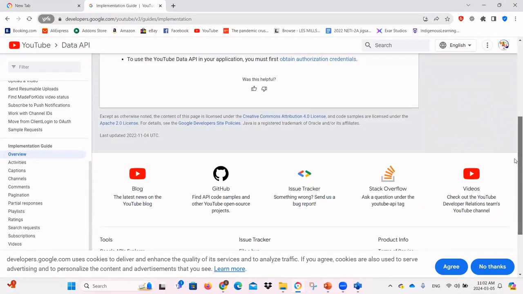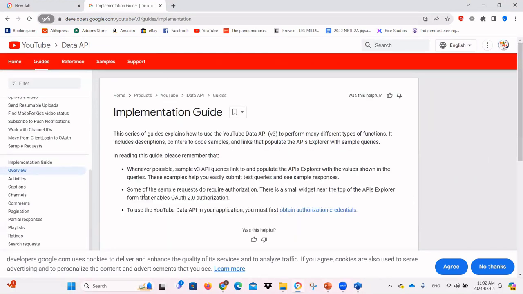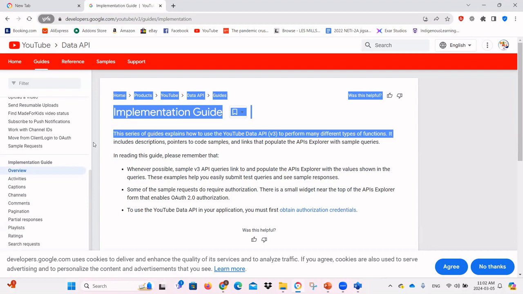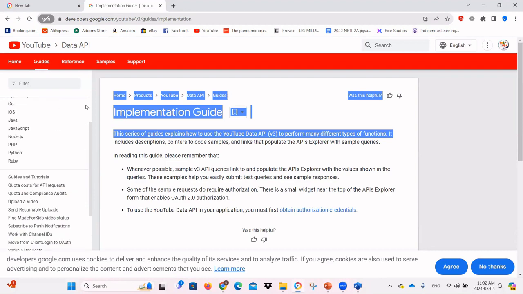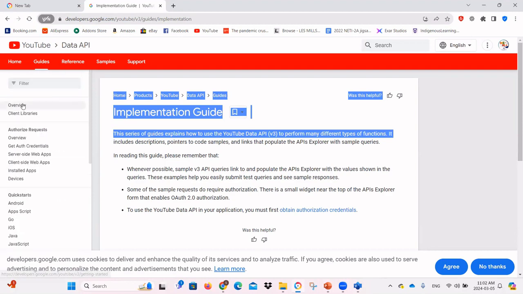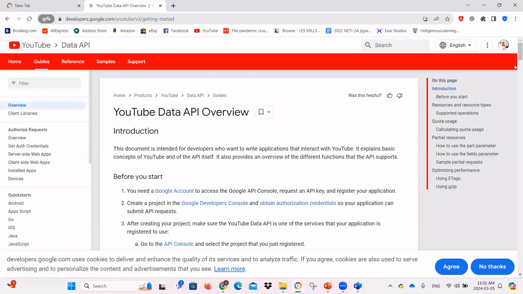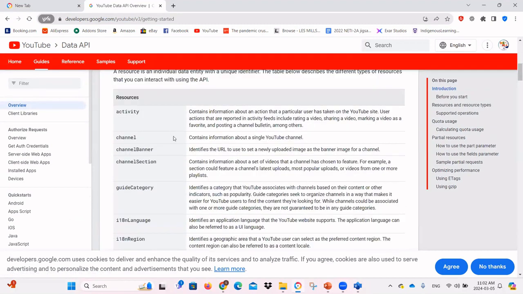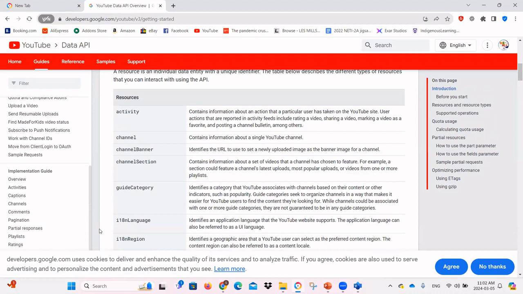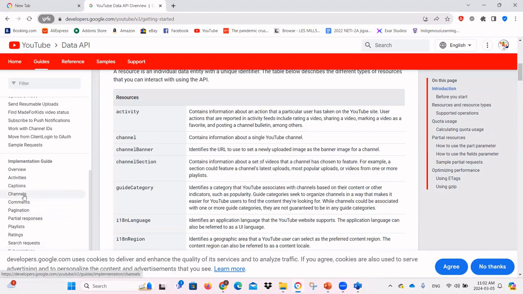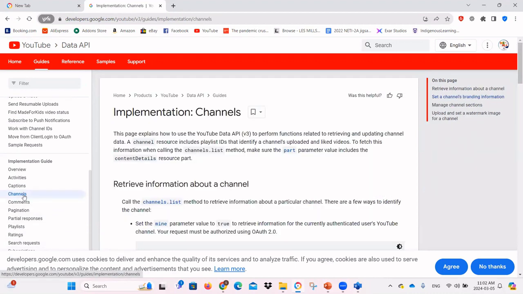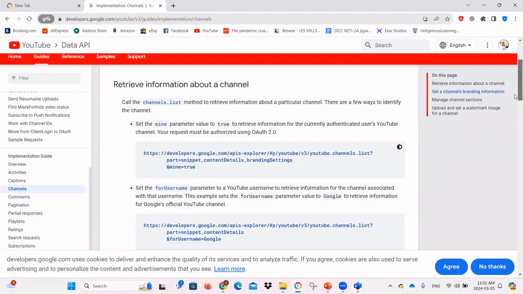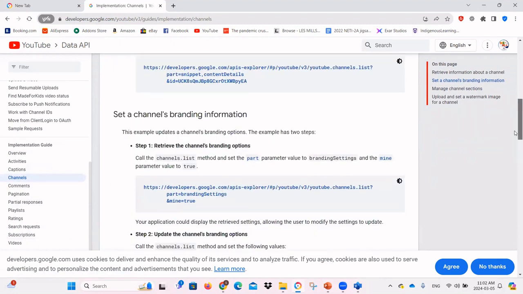Where is the list of resources? Let me see, where did I find it? So, overview. Yeah, there you go. You said we should look into channel, right? Now let's see. If we go to the channel resource, what kind of questions can we ask through that resource?